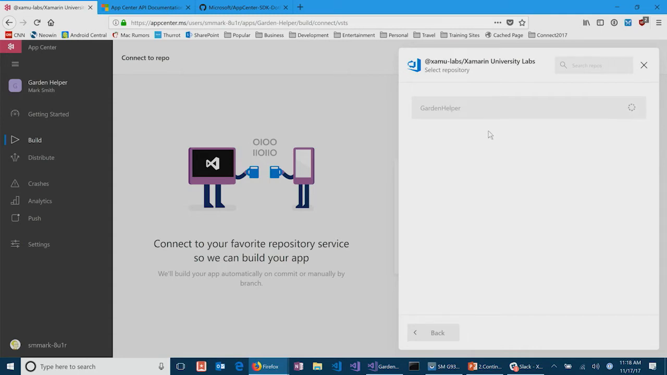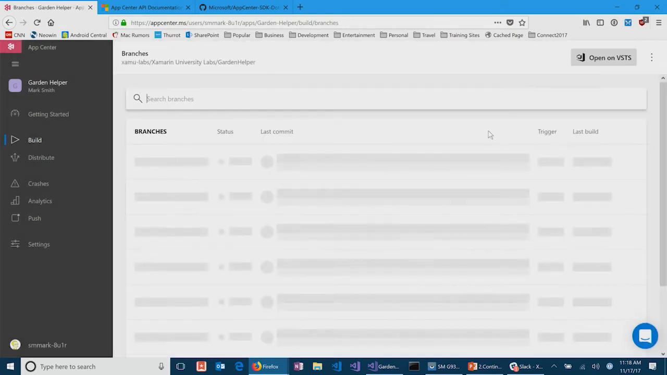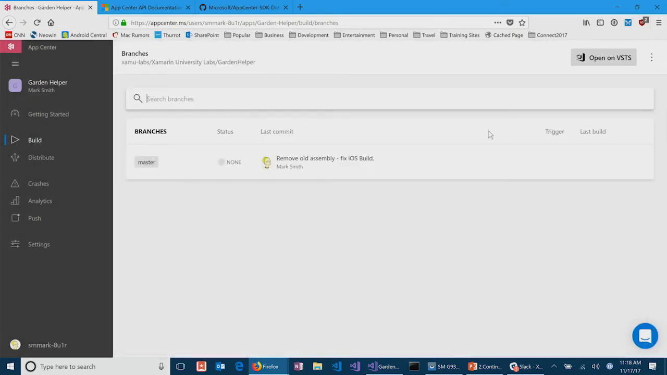Now this is really cool because what it's doing is it's authenticating against VSTS. It's pulling in this project that I already had in my Git repository, and it's making a connection so that they're linked together. When a change is made in that Git repo, it sends a message over to App Center, and App Center can then do something with it.